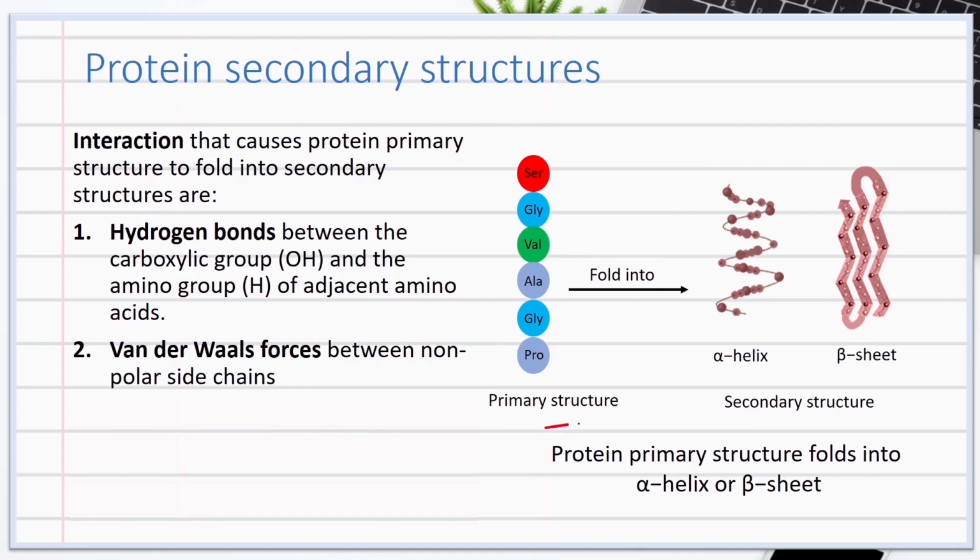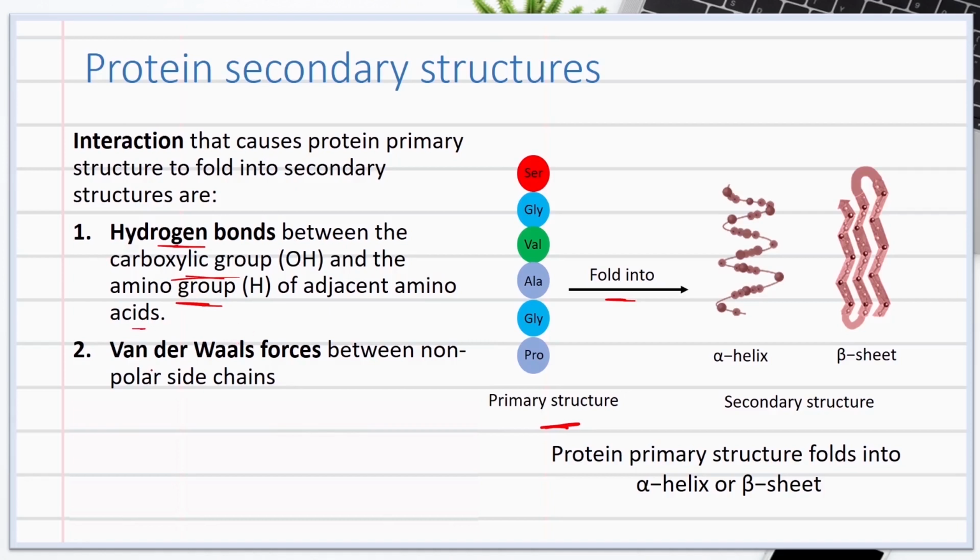This primary structure of proteins can further fold into secondary structure due to various interactions, including the hydrogen bonds that form between the carboxylic group oxygen and the amino group hydrogen of another amino acid.